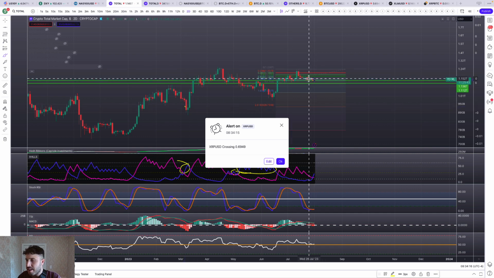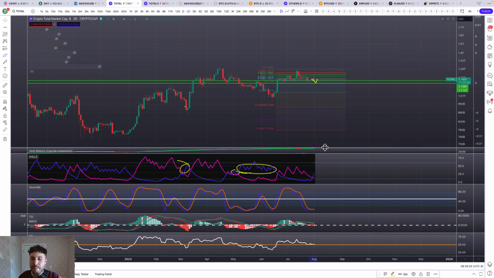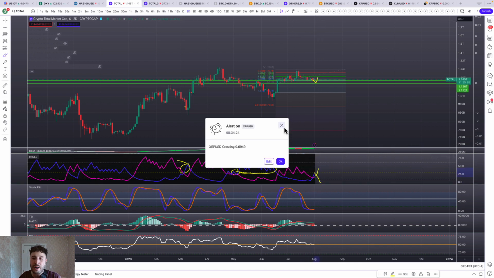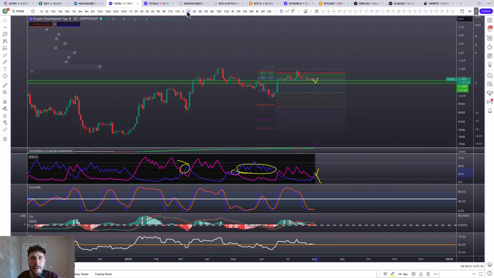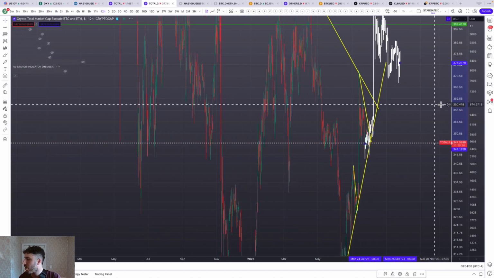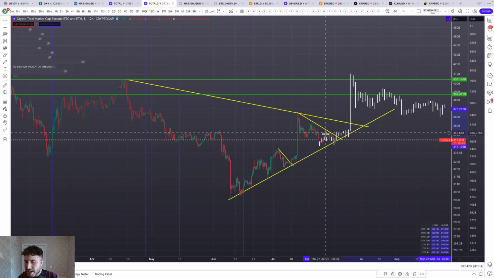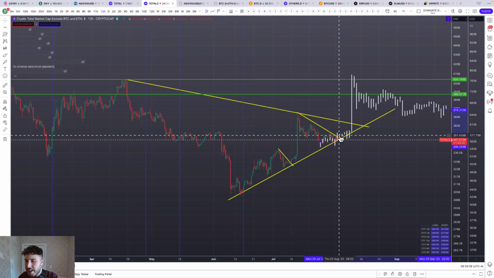And that little dip that we had yesterday and that bounce back could have been that moment where we had that capitulation event, and it could be over. So we could come back down and see this cross back up, and that would be very bullish. If we go to the Total3, so the altcoin market cap, we're still riding that trend line. So on the 12-hour chart, we're still riding this trend line right here, and we really need to come up and break through this trend line, right, like that.